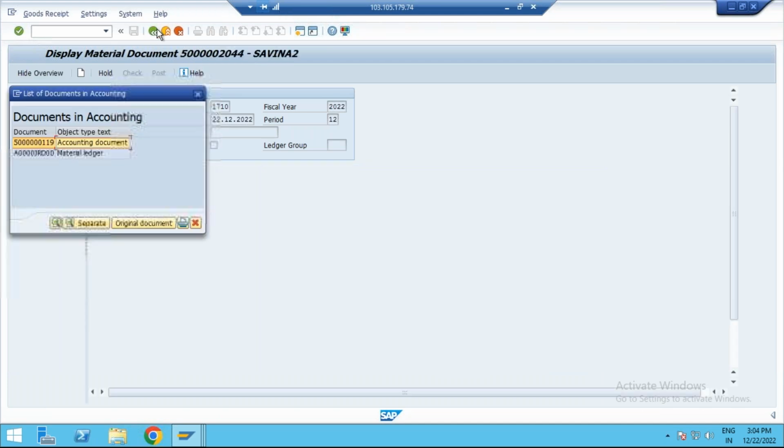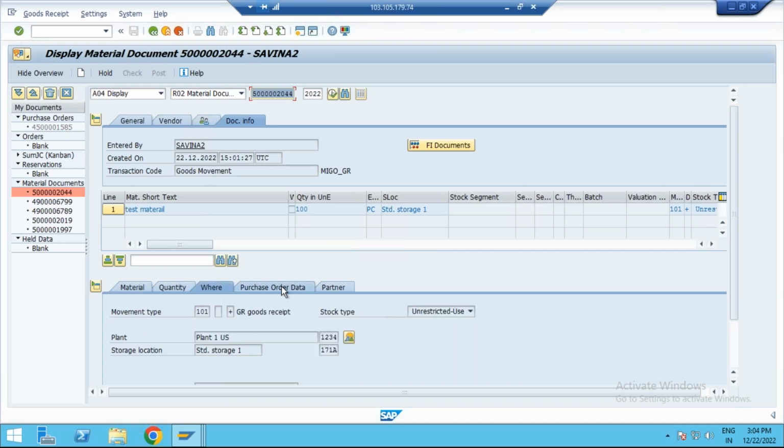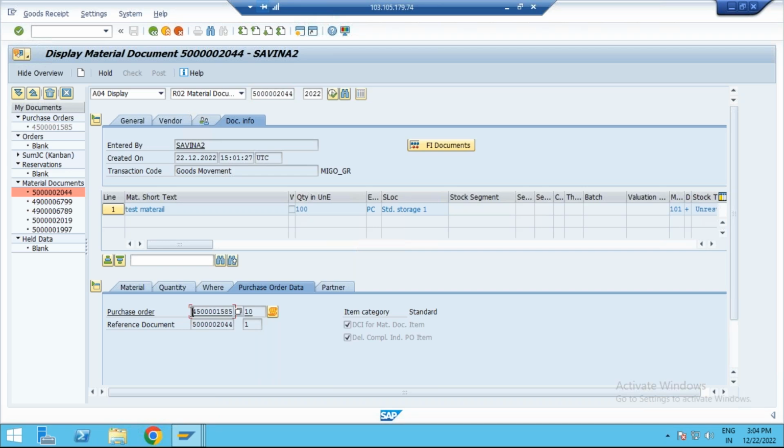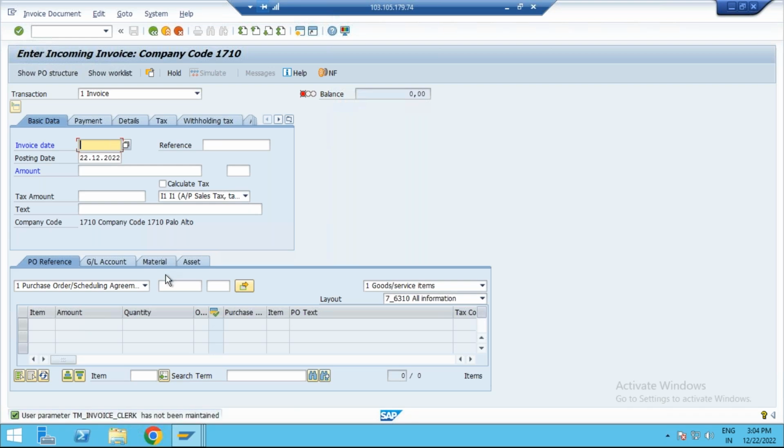Nothing is new. And what is the PO number with reference to this PO? Go to purchase data. This is my PO number, 450015585. With this PO, the purchase order history tab will also be generated. This you already know. Go to MIRO, the transaction code MIRO, and please go and create the invoice also.